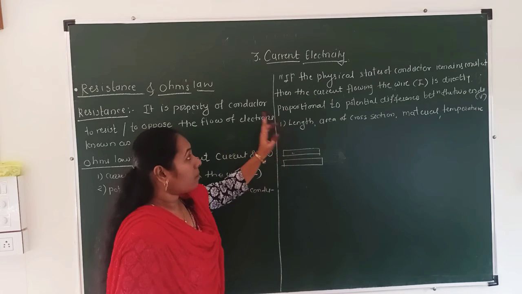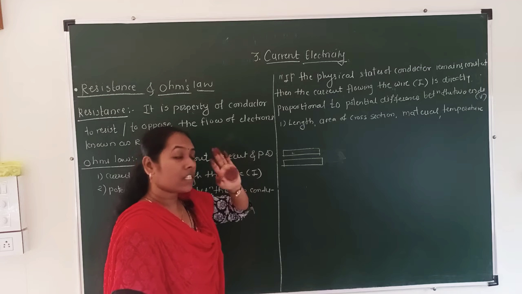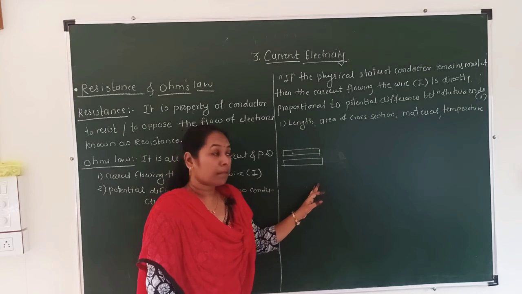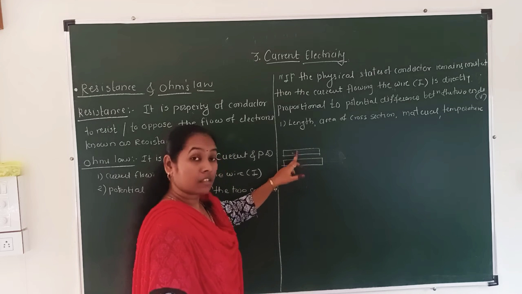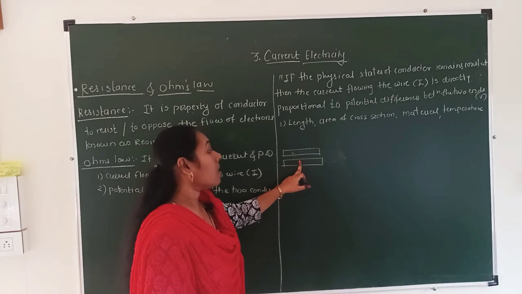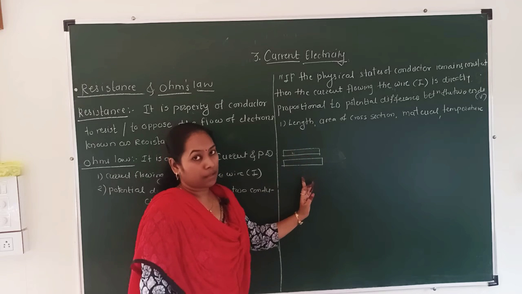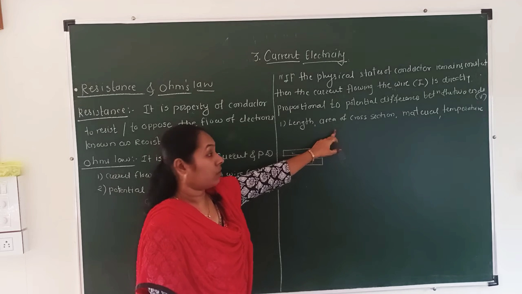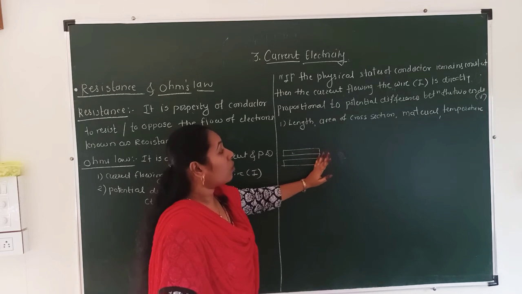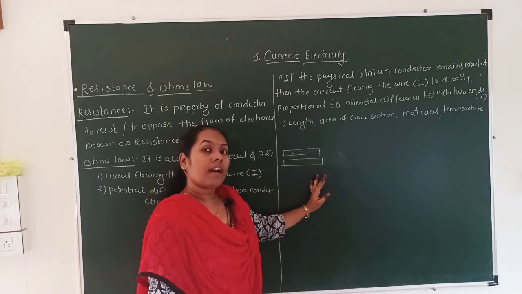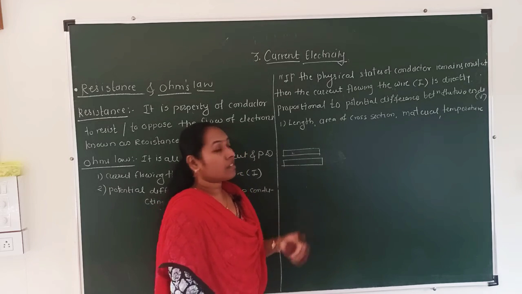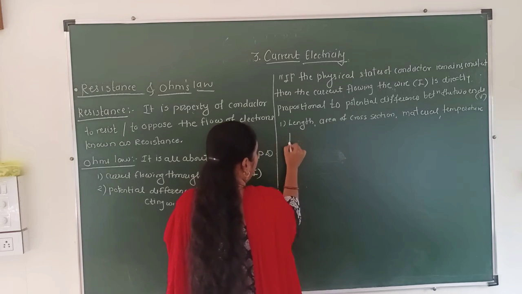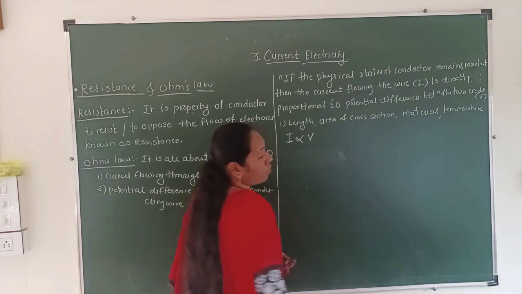Ohm says when the physical state of the conductor remains constant, I is directly proportional to V. It means that when the length is constant, or the cross sectional area is constant, I is directly proportional to V. This is the statement of Ohm's law, shown by the equation I directly proportional to V.